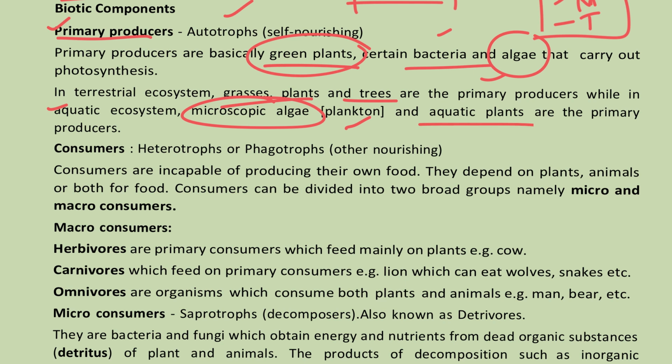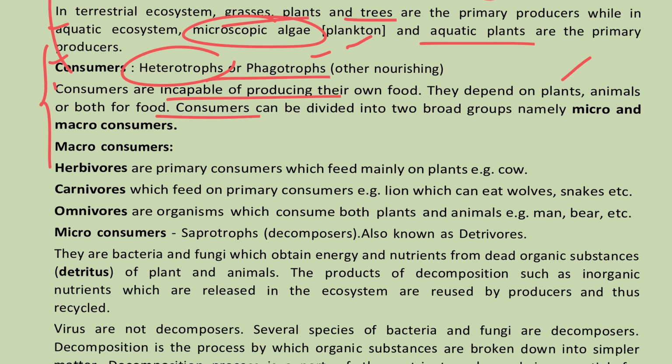When it comes to the consumer part, they are totally depending on primary producers. These are also called heterotrophs or phagotrophs. Here consumers are incapable of producing their own food. Because of that, they depend on plants or other animals for their consumption. This has to be the definition of consumers. Here we have two types of consumers.